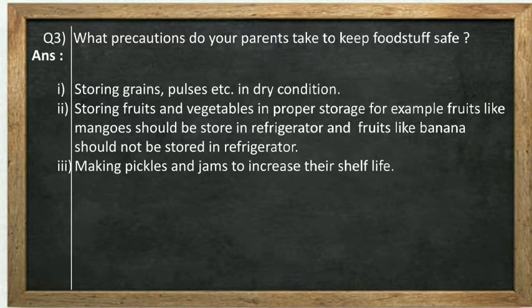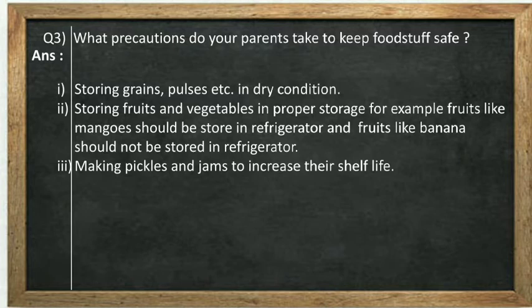Another food stuff such as fruits, vegetables, etc. should be kept in the fridge, but there are some fruits like banana which we cannot keep in the freezer. Okay. So making pickles and jam to increase the shelf life. If you make pickles or jam, you can preserve that food for a long time.